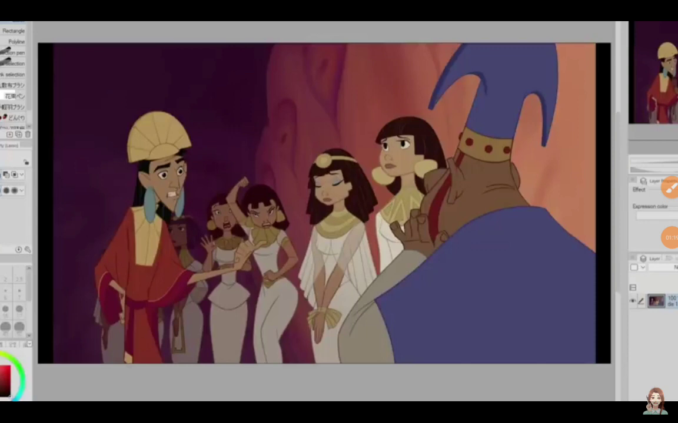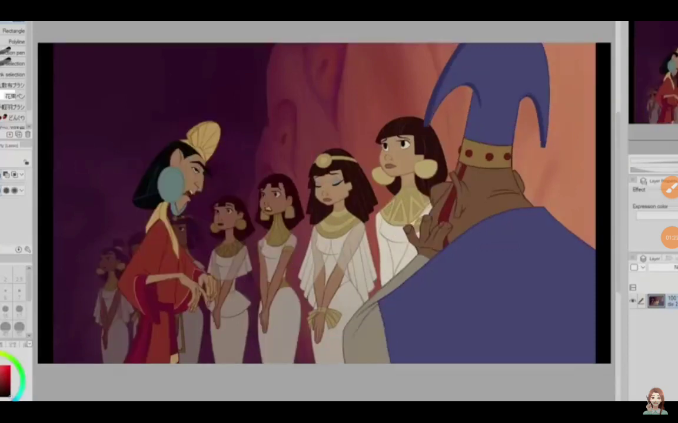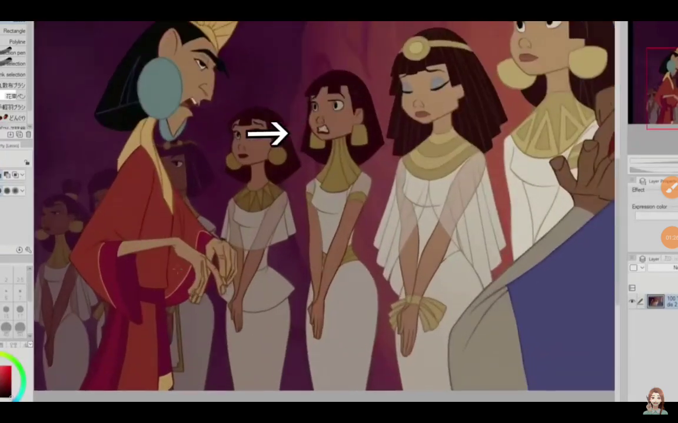I need a character to use as my base. So, I took another screenshot when the girls were standing more in a line, and I thought I would use this girl as my base. So I select her and copy and paste her to the other screenshot.